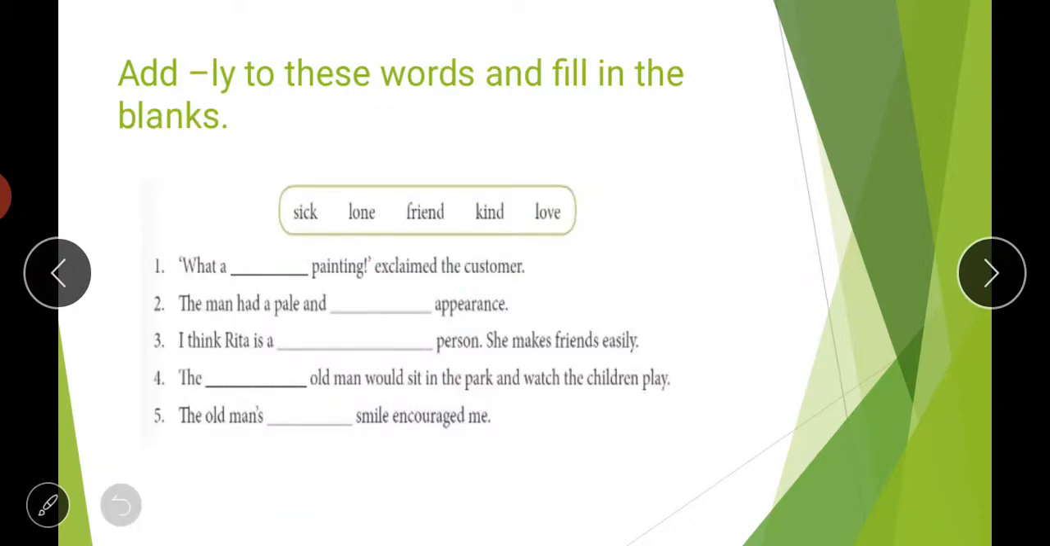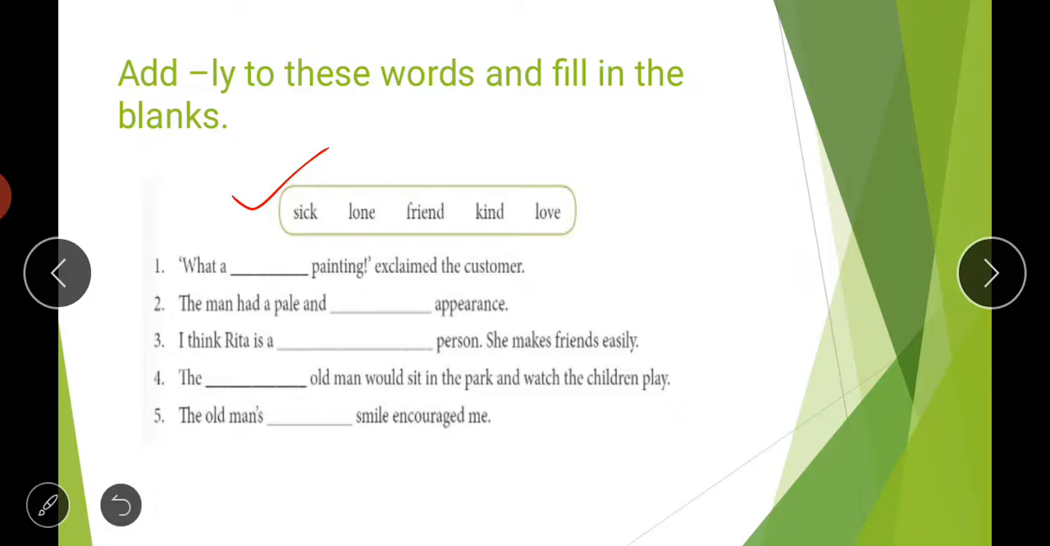Then there is a last exercise for you now. Add ly to these words and fill in the blanks. Means what you have to do, you have to choose a correct word from the box, add ly, and then you have to fill that word in at the most suitable place.